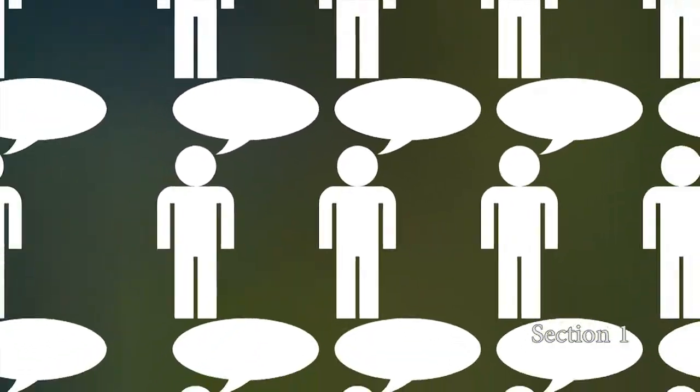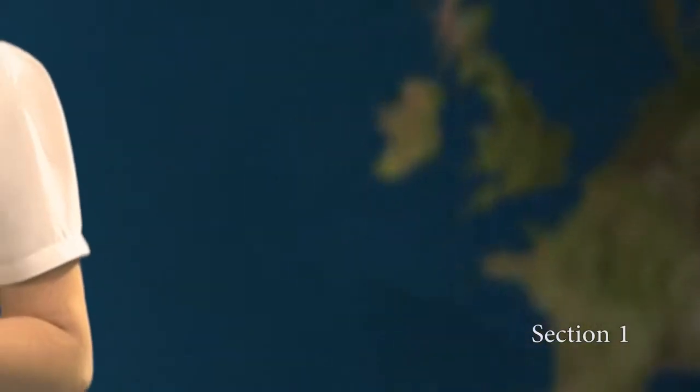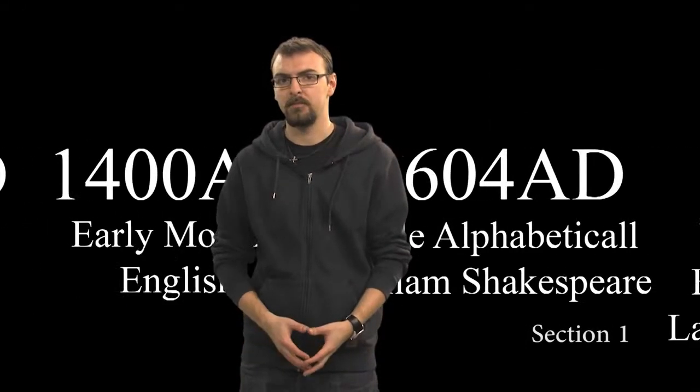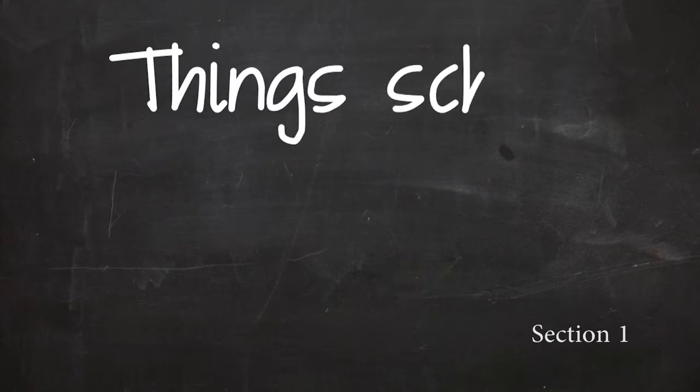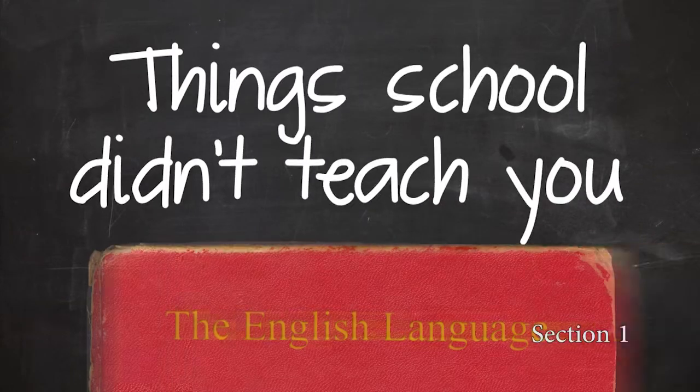Millions of people around the world communicate using the English language, and it is now one of the widest spoken languages on earth. But what most people don't know is where the language comes from, its complex grammar structure, and how much it has evolved over the centuries. These are just some of the things that school didn't teach you about the English language.